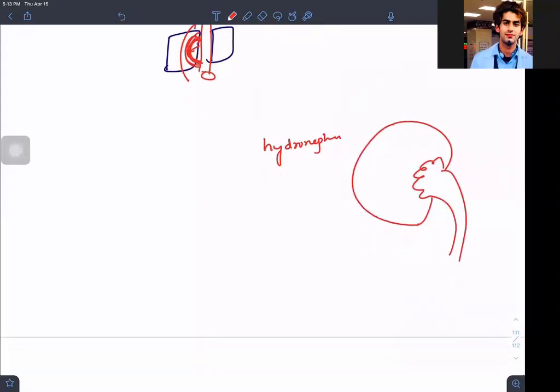If I have a reflux due to any cause, what will happen? The renal cortex and renal medulla will get atrophied because of the pressure, because you are increasing the pressure in the lumen. This urine is compressing the cortex and medulla.